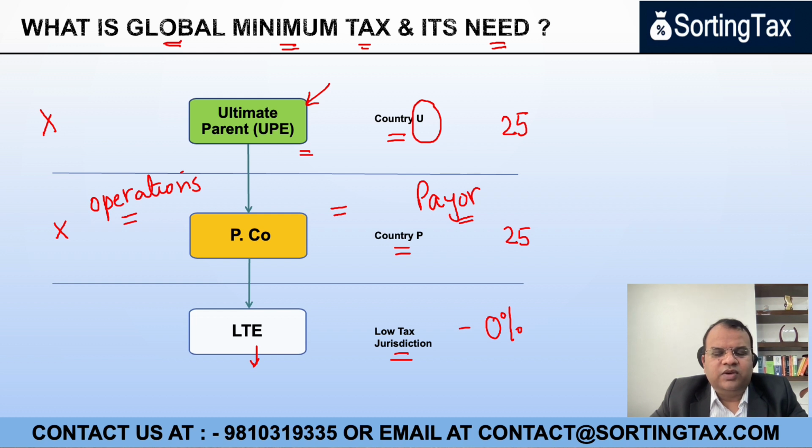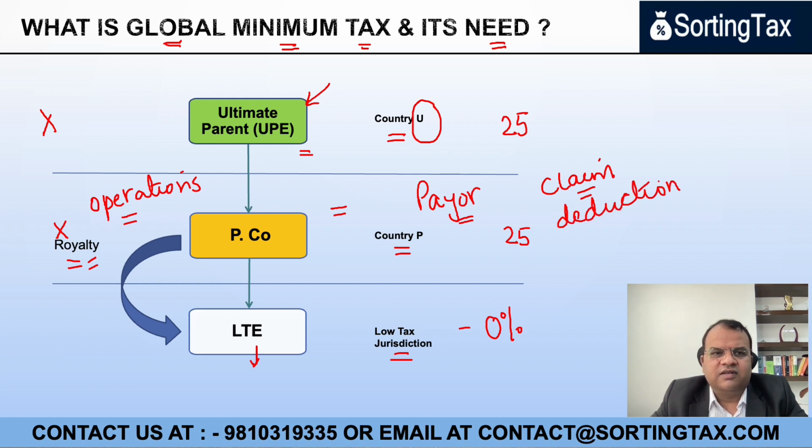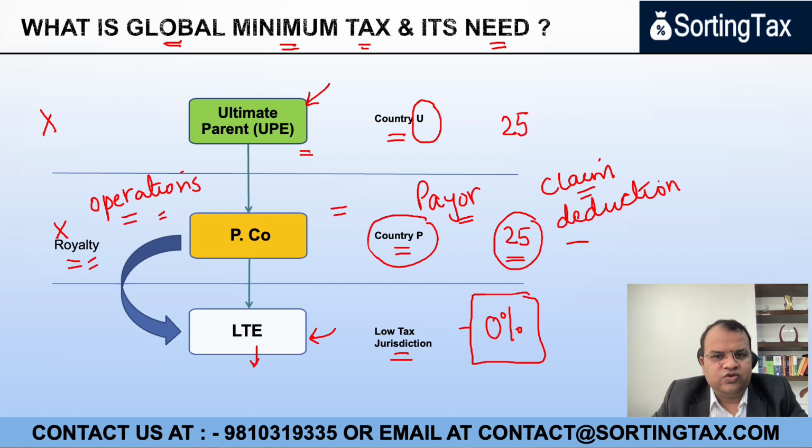Now, what these MNCs do is they put in certain payments, which could be royalty or payments for the use of intellectual property, or maybe other payments, some of which may be genuine, some of which may not be genuine. They are just meant to evade taxes. And by doing this, they claim a deduction in the country where the operations are. So let's say if they claim a deduction in country P, effectively they save 25% tax on the amount of royalty which is paid. But the income arises in a jurisdiction where the tax rate is not there, or it is below a certain specified threshold.